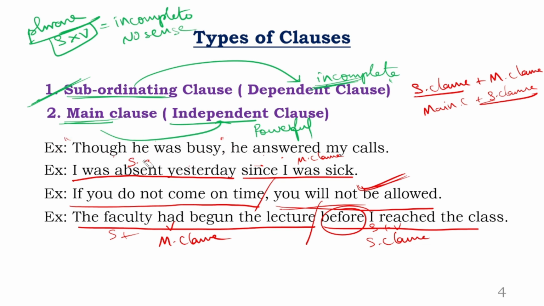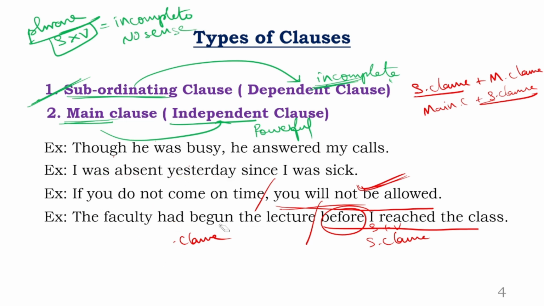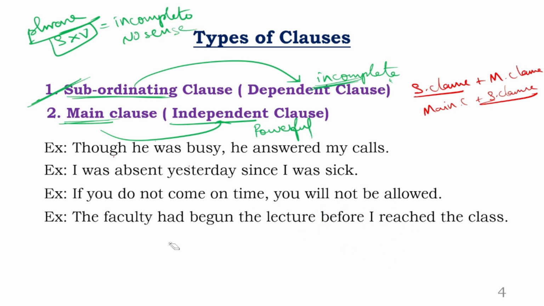Now here, those who have descriptive examinations, those people in UPSC and also the aspirants for bank and CAT, if you guys have any descriptive examinations, please make a note of this one, the punctuation. Remember, when your sentence starts with a subordinating conjunction, that means in the first part there is a subordinating clause. Only in such a case you need to add a comma after that subordinating clause. Next, you add the main clause.